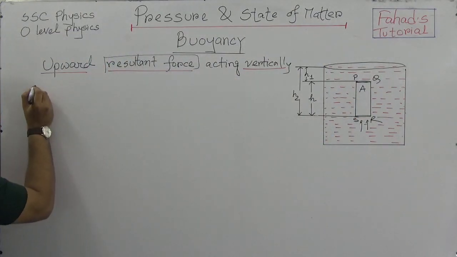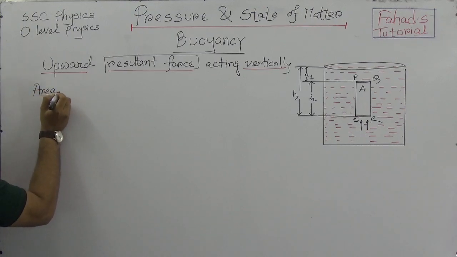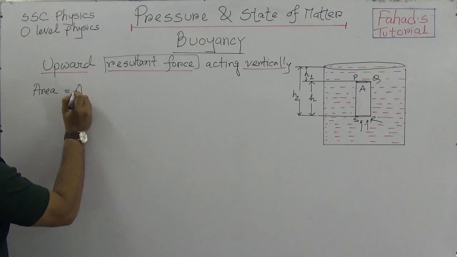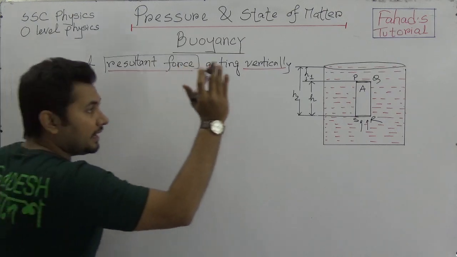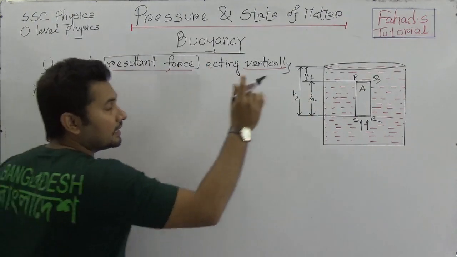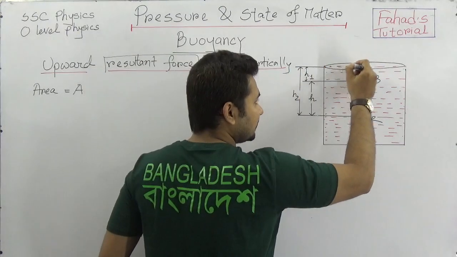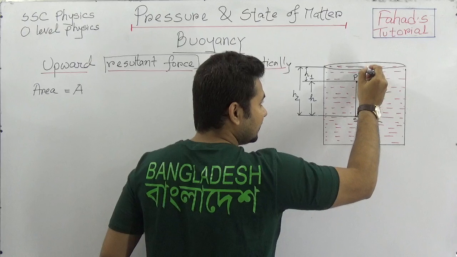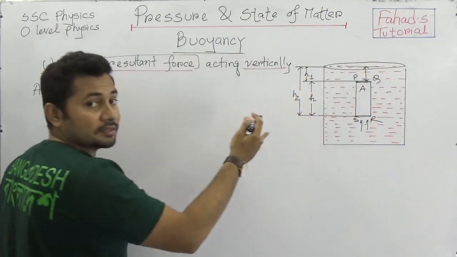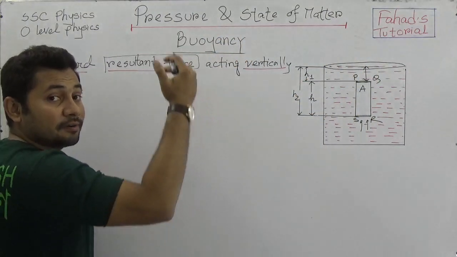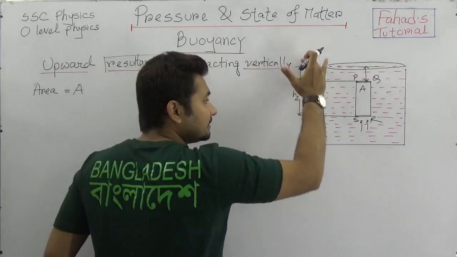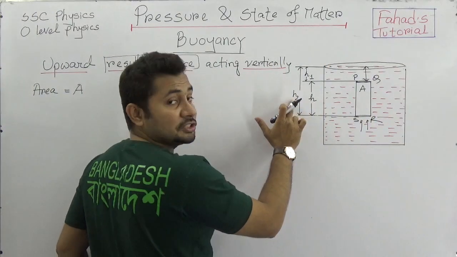Let us think the area of the cylinder is A. And the height from the surface of water to the top of the cylinder is H1, and to the bottom of the cylinder is H2.